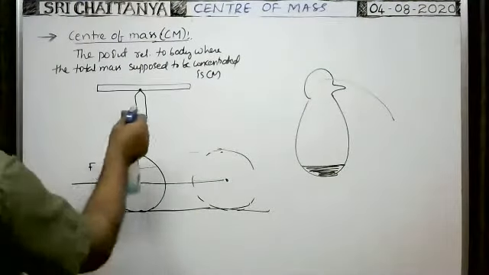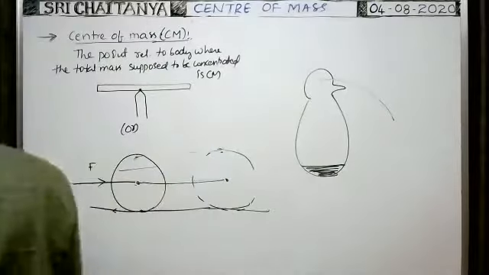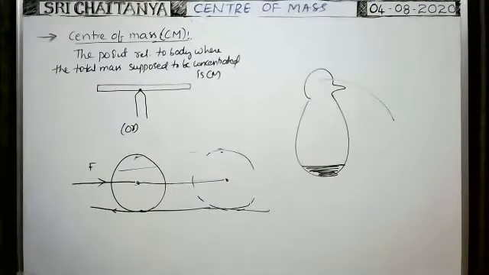Now we have discussed the three examples of the center of mass, and three different definitions of the center of mass.